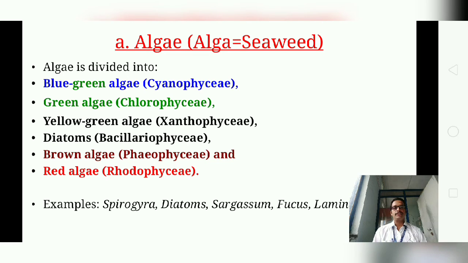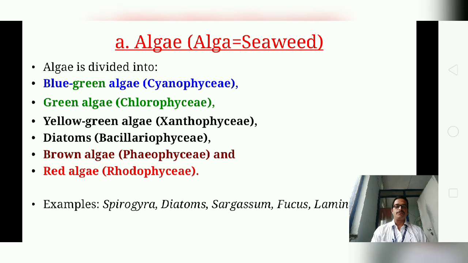So in thallophyta, the first part is algae. This algae or alga is a seaweed, we call it shevaal in Marathi. So algae are green, chlorophyll containing autotrophic thallophytes. Green color in some algae may be masked by a brown pigment fucoxanthin or red pigments phycoerythrin and phycocyanin, as in the red algae. They mostly grow in fresh or marine water or moist soil.